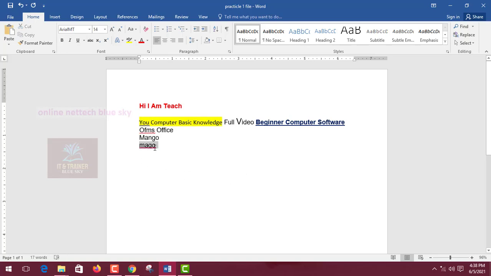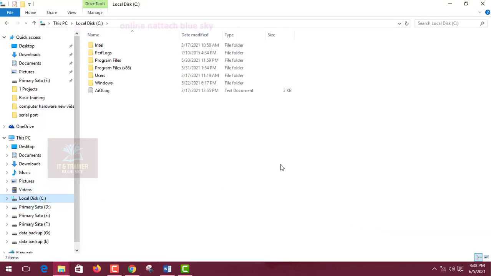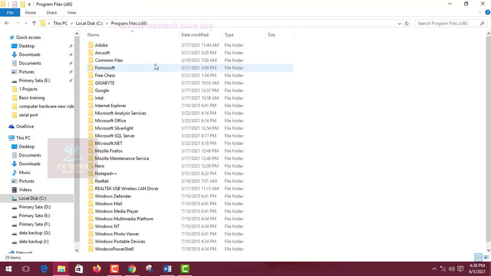You type a word in this system here. Okay, you can see just here. So Microsoft, you are installing this software. So Microsoft is inside the partition, the main operating system, just like I'm showing you. I enter this PC and partition C, and you can see just Microsoft is already there.